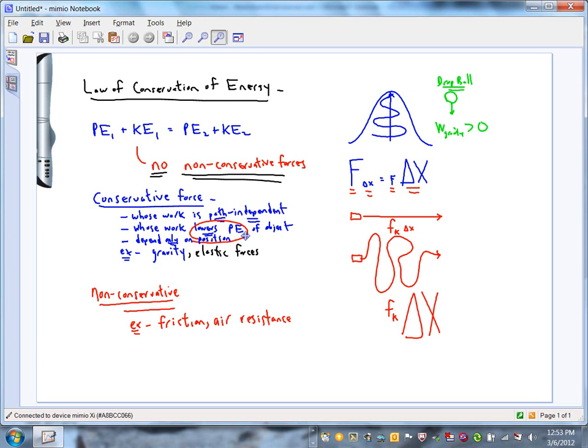Adam, you're saying, no, it doesn't. I mean, she's going to apply whatever force she wants to apply, right? And it's not going to depend on position necessarily. It's going to depend on whatever she wants it to be. Right? That's a non-conservative force. Okay? Well, let's apply it to some problems.